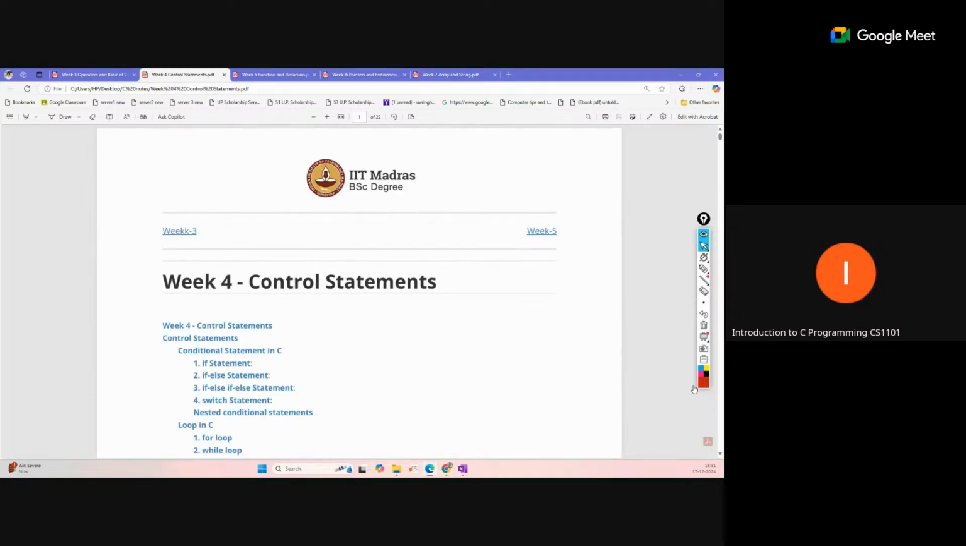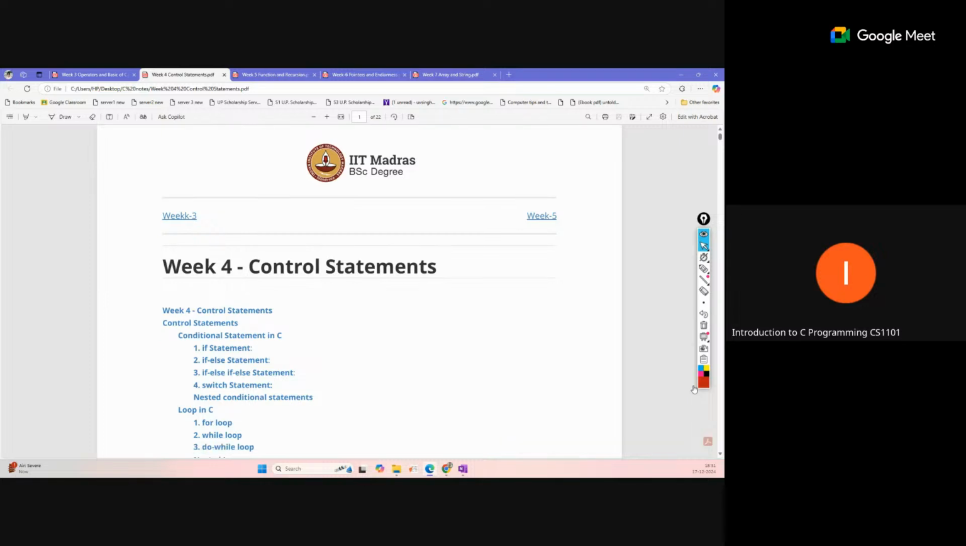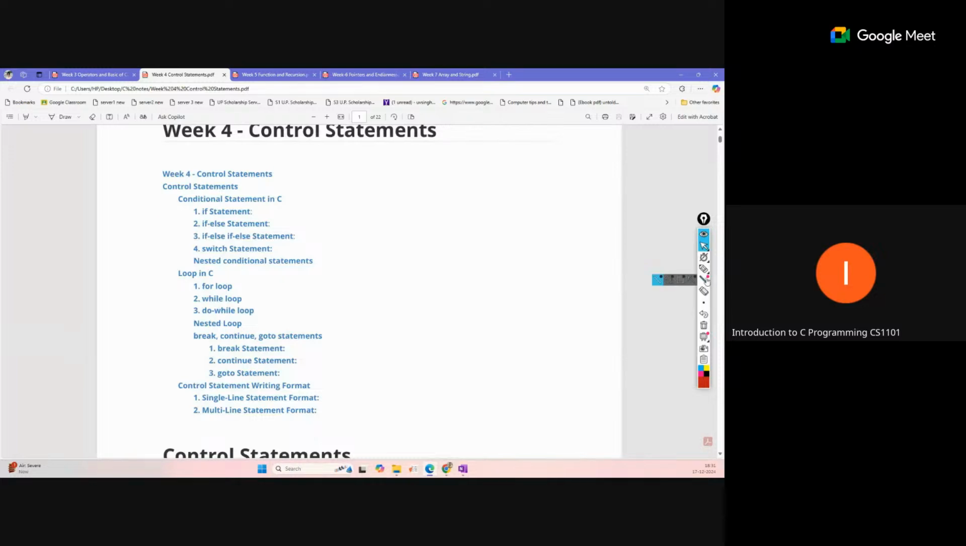So in week 4, we discussed control statements, where we control the flow of execution. Control statement means that while our execution is happening, we can decide the flow of execution. Generally, if we have a sequence of code, it executes from top to bottom, one by one. This is the order of instruction execution.